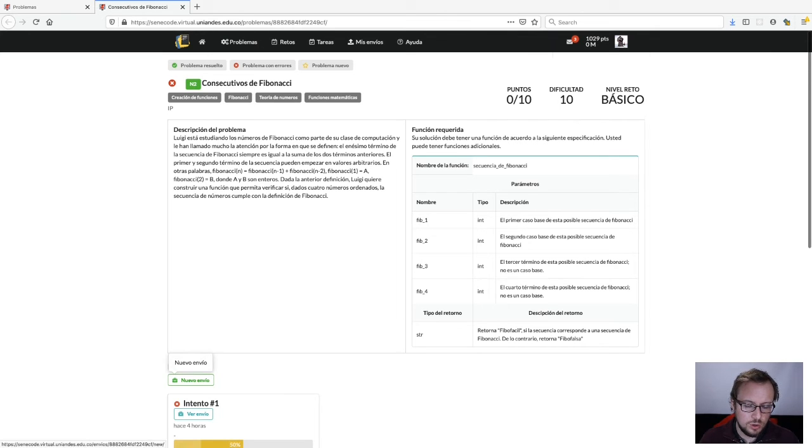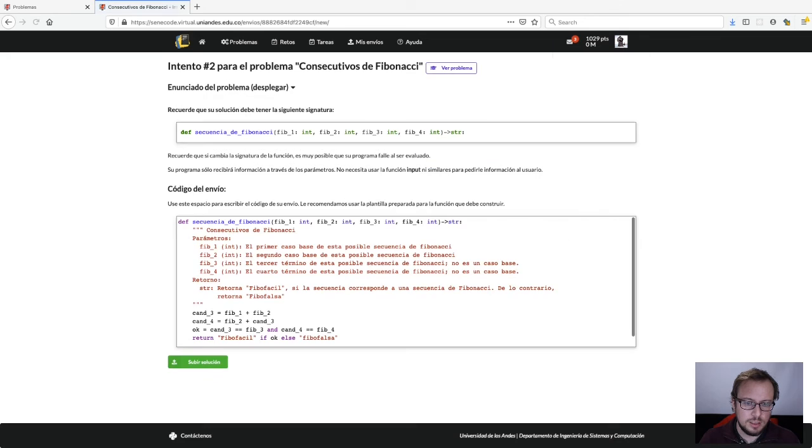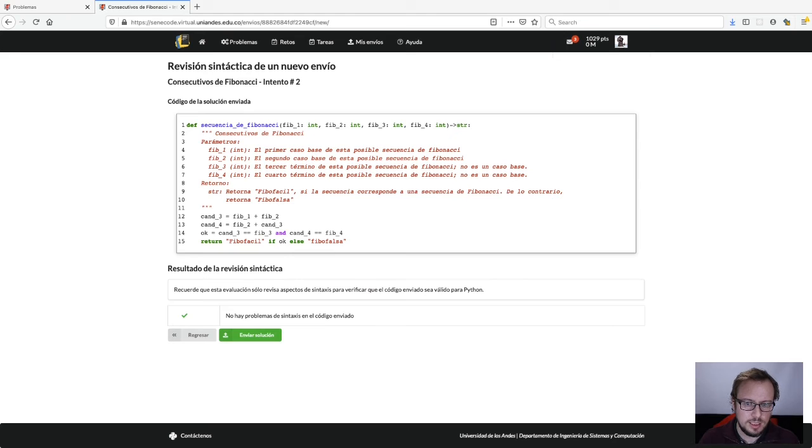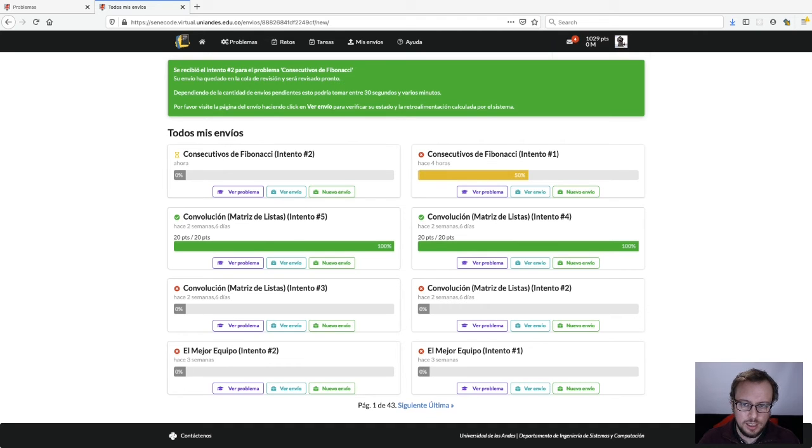Here I'm going to ask to submit a new solution for this problem, and this is my current solution. I'm going to make the submission. This is a syntax check that happens immediately to see that everything is valid. Now I'm submitting the solution, and here I see the submissions that I have done previously.